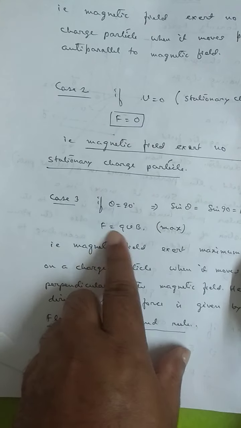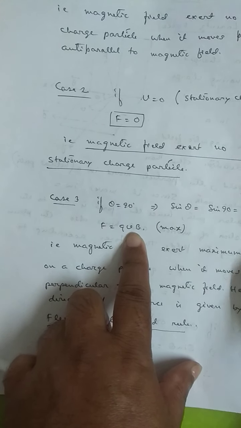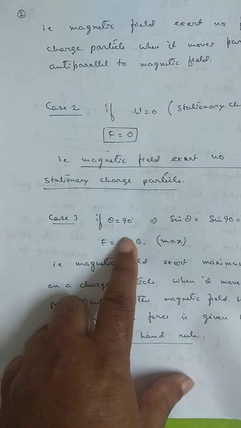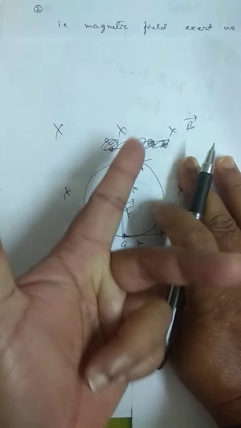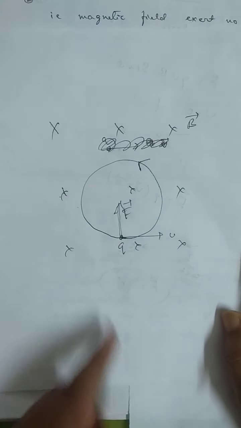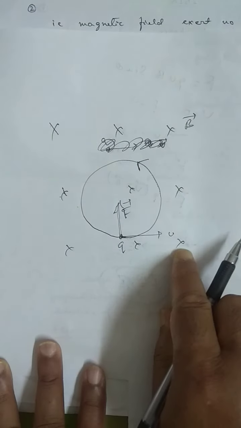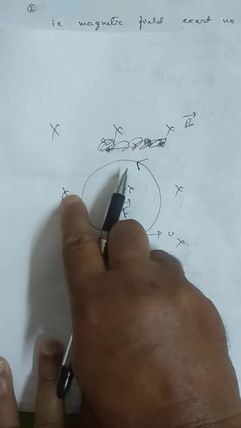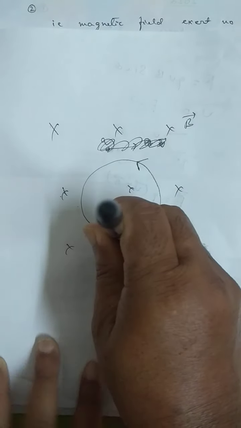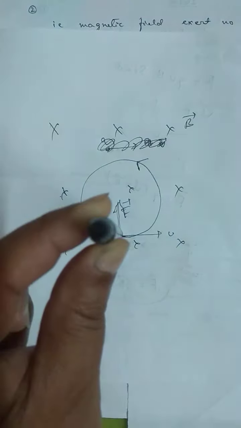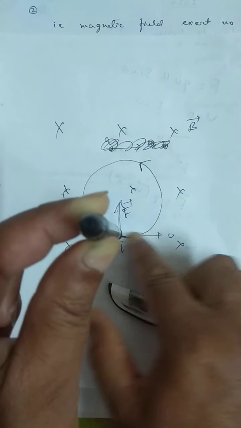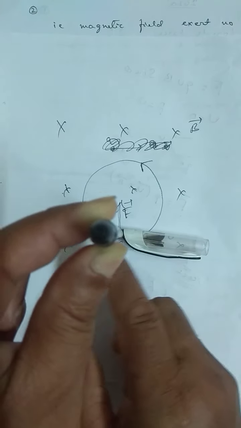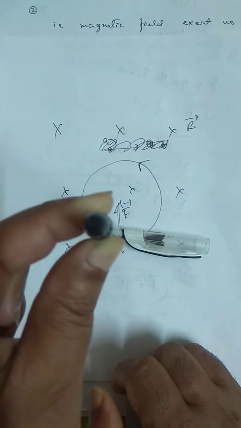If theta is 90 degrees, sin 90 is 1, therefore maximum force acts on it. The direction of the force can be determined from Fleming's left hand rule. Here the magnetic field is perpendicularly inward, and this is the direction of motion of the projected charged particle, so the angle is 90 degrees.